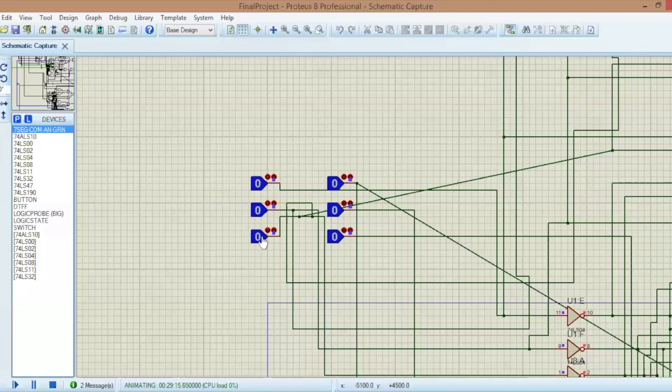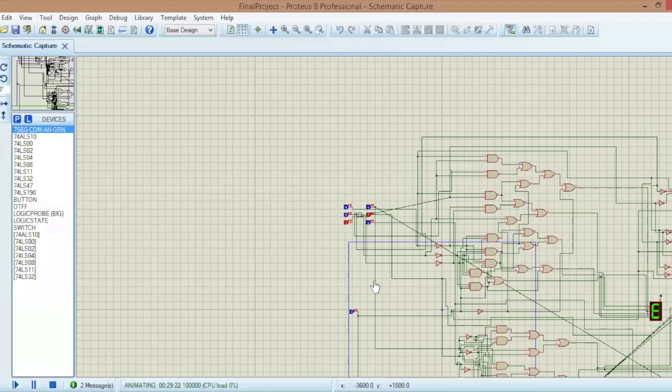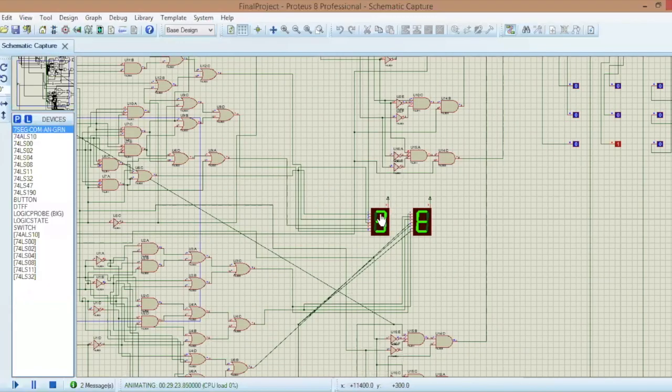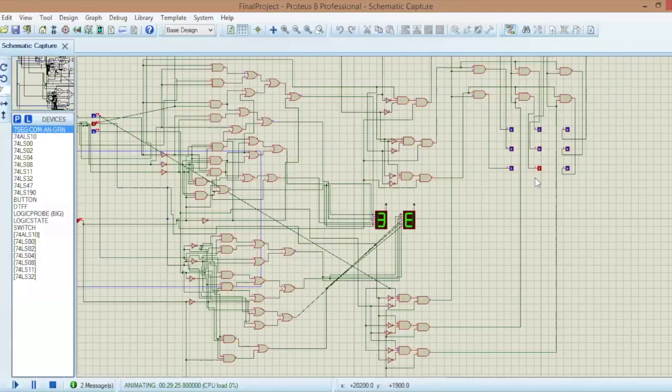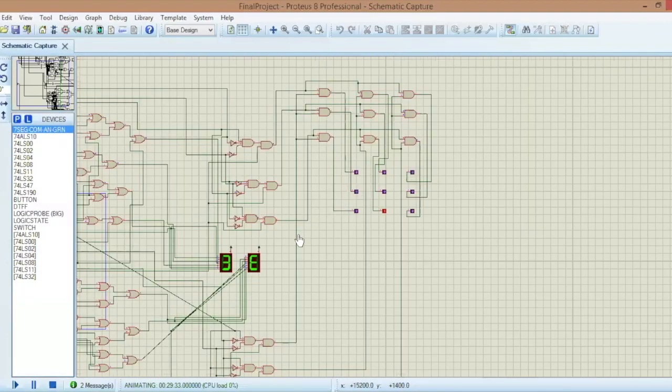For example, I can choose a number 3 and the vowel or letter E. So in the 7-segment display, I have the 3 and the E. And on the outputs, I have one high, which is this one, and is the corresponding output for the two inputs I selected.